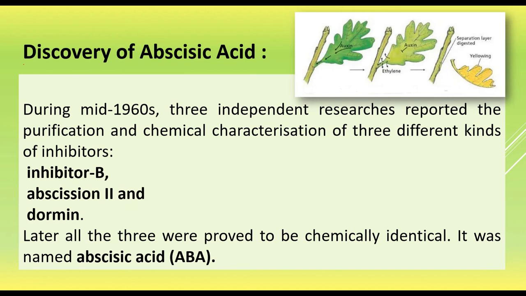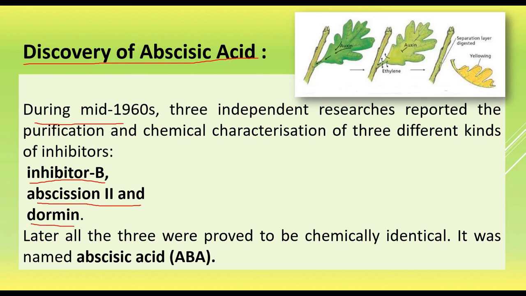Discovery of abscisic acid. In the mid-1960s, three independent researchers reported the purification and chemical characterization of three kinds of inhibitors: Inhibitor B, abscission II, and dormin.